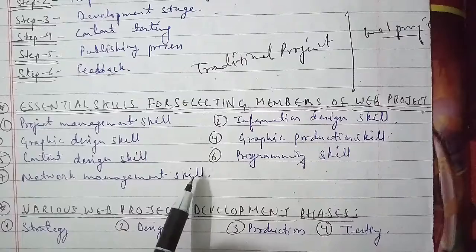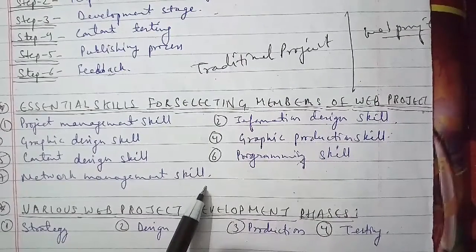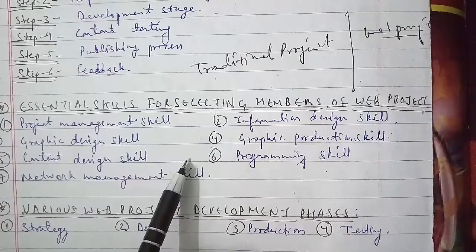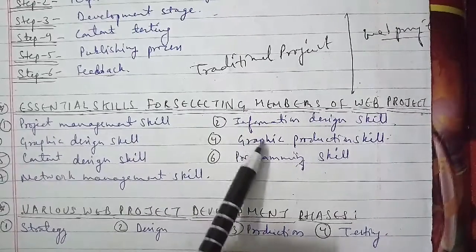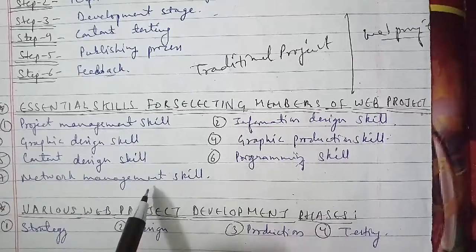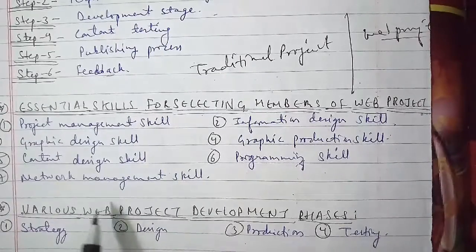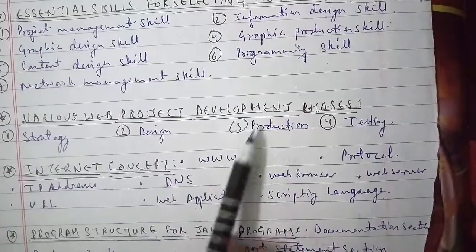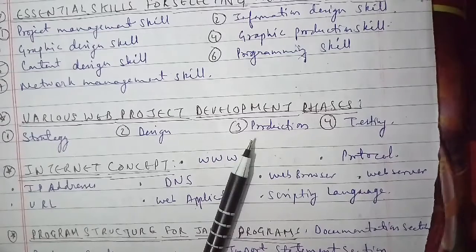Let's go ahead with the next one, the various web project development phases we have. You may be asked to discuss the various web project development phases, or what the stages and strategies required to develop the project are. The various project development phases are: the first is strategy, the second is design, the third is production and the fourth is testing.